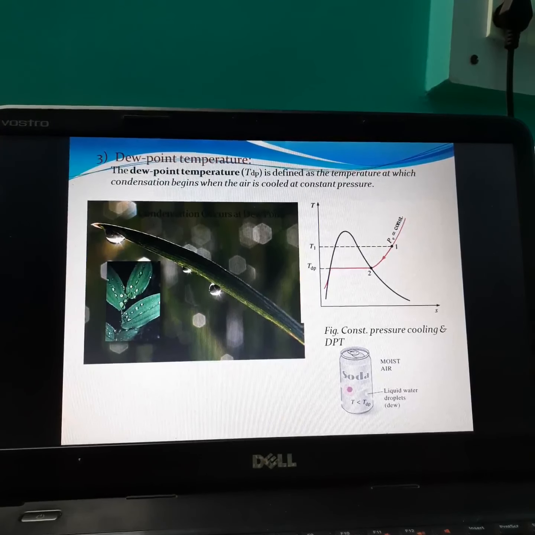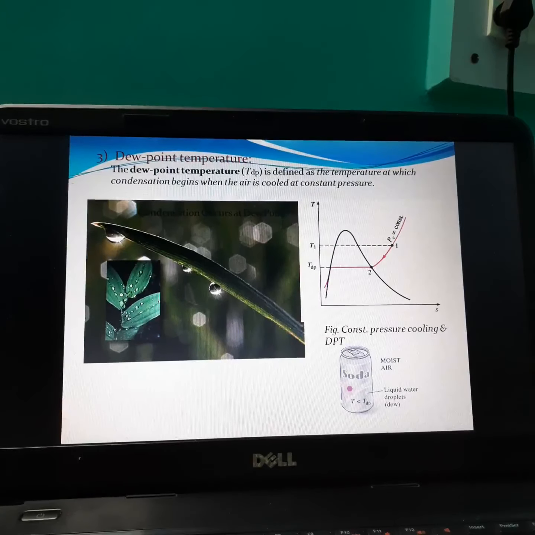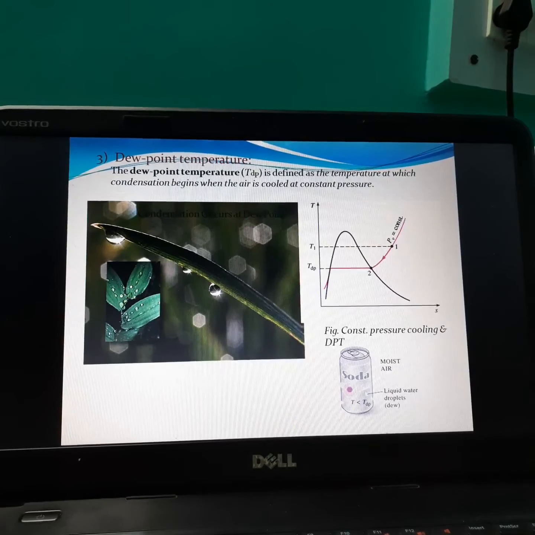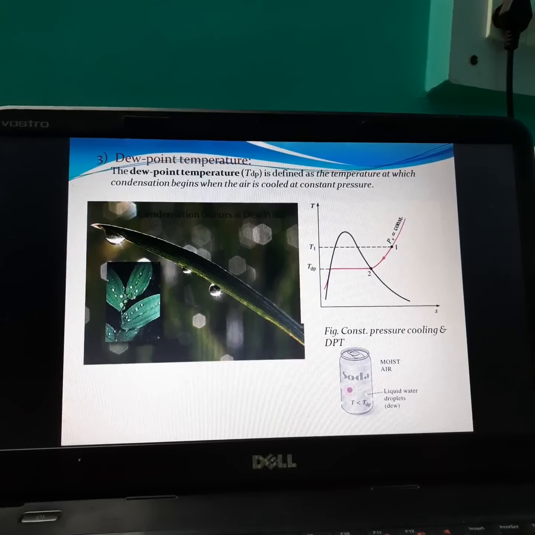This is dew point temperature. Dew point temperature means the temperature at which dew formation starts.